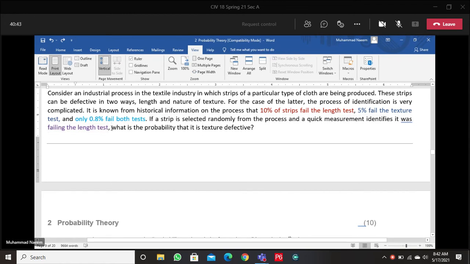Now we are worried about the other defect. So what is the probability that it is texture defective? So this is conditional probability: if a strip is failing the length test, what is the probability that it is failing the texture test?